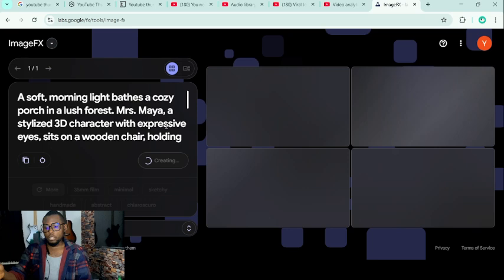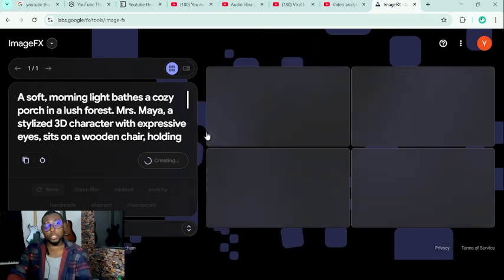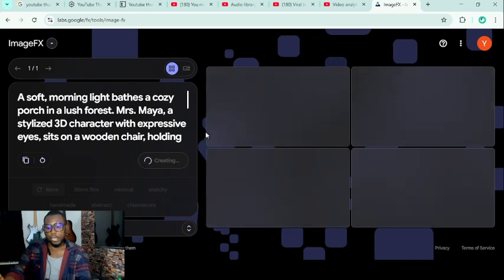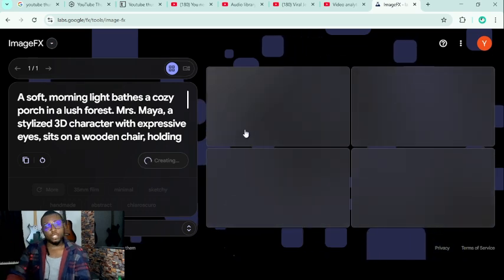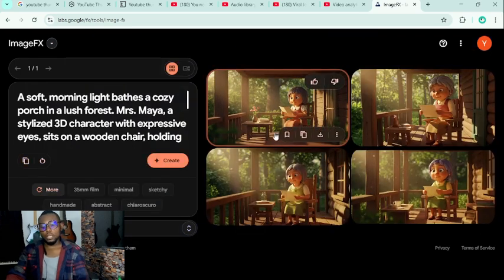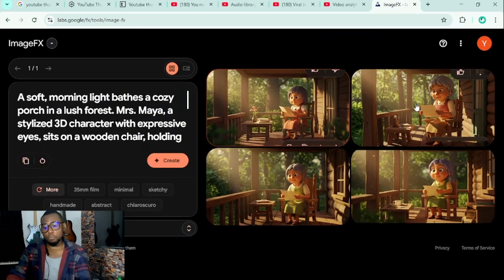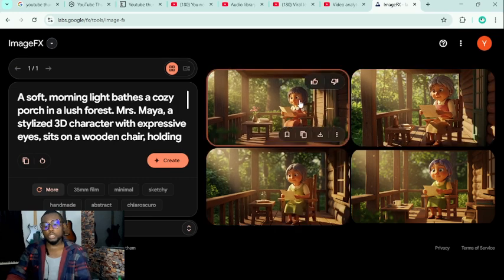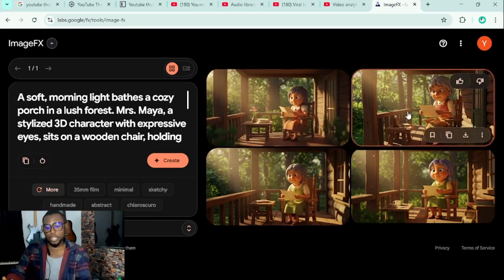So you click on create and then give it some time, depending on how fast your system is and how many people are accessing the AI at that point in time. It doesn't take long usually. Then it comes up with four different pictures that match the character and the scene that has been described in your ChatGPT prompt. So we have this, and this is very, very nice. This is very good.